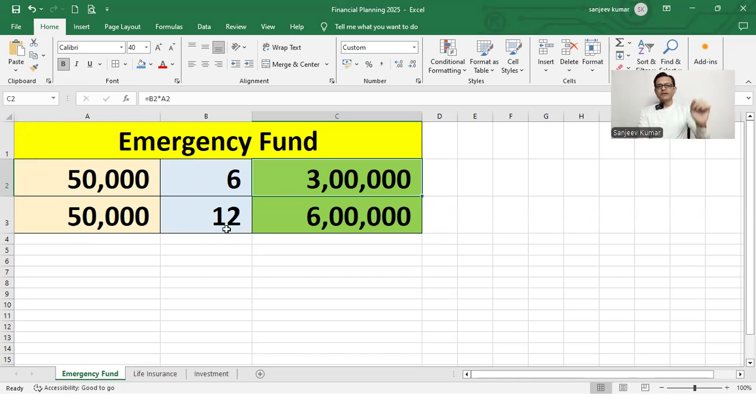And if only one person is earning, then you should have 12 months of household expense. It means 6 lakh rupees as an emergency fund. You can keep this emergency fund in an FD, in a savings account, and some money you should keep at home as cash. But you should not use it for daily household expenses, or to buy a new mobile. This fund you should use only when there is an urgency or emergency.